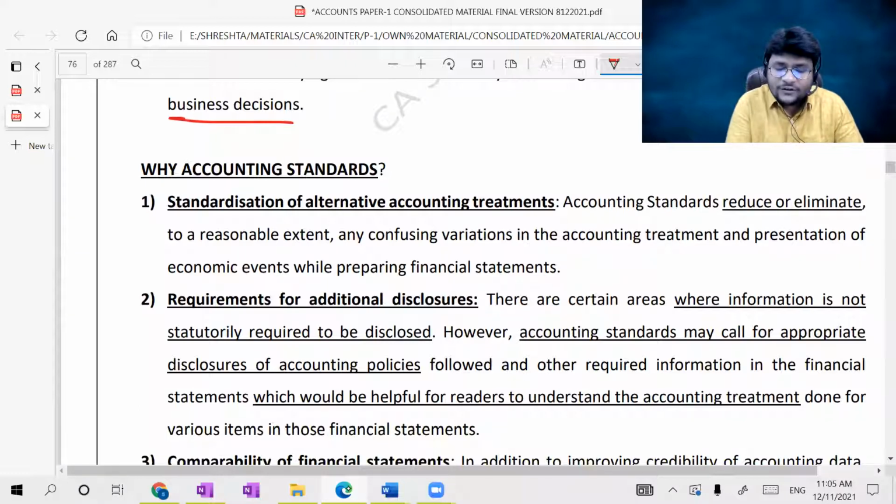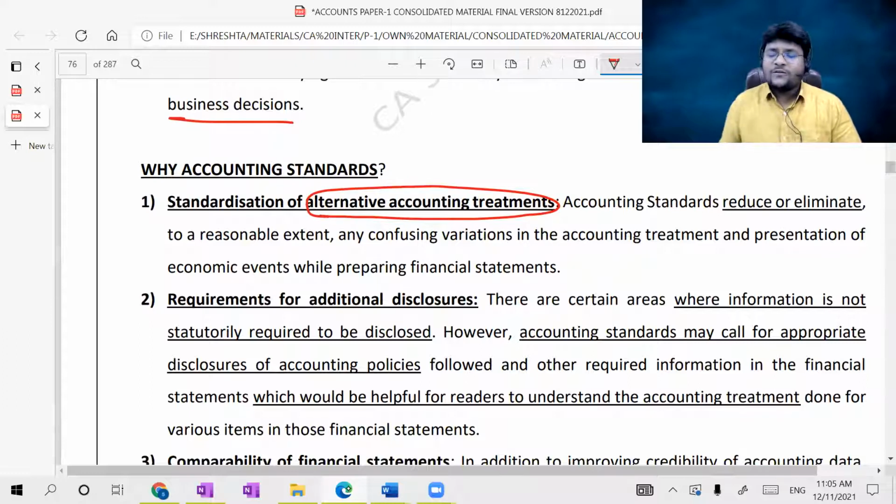For standardization of alternative accounting treatments. Sir, my organization followed one type of accounting treatment. I can treat certain expenditure as a capital expenditure, I will not transfer it to P&L, and I want to show it in the balance sheet as an asset. But the other entity wants to treat it as a revenue expenditure and charge it to the profit and loss account. Then is my accounting treatment correct? Is the other organization's accounting treatment correct? Who will tell? Accounting standards, through standardization of alternative accounting treatments.